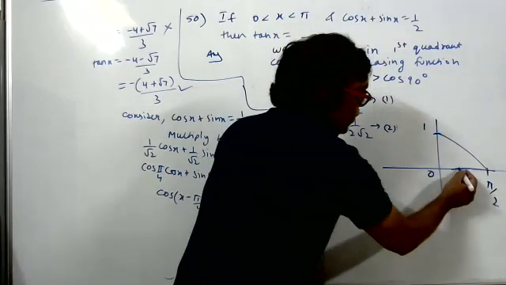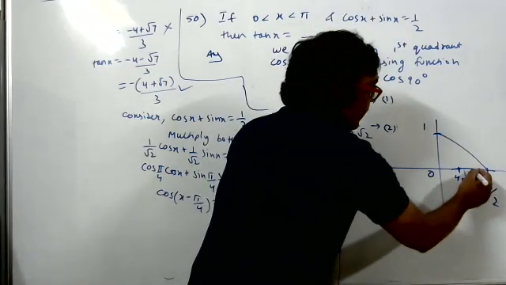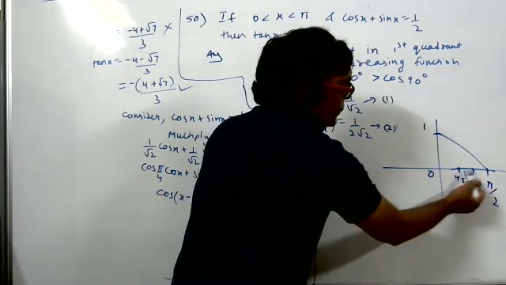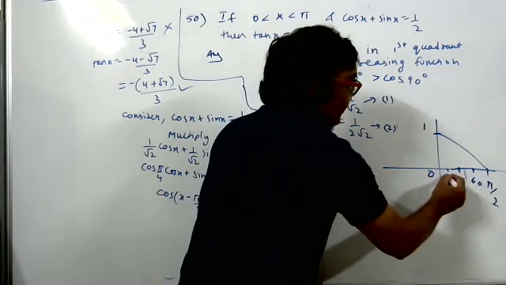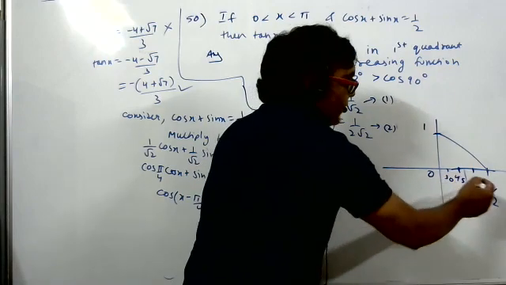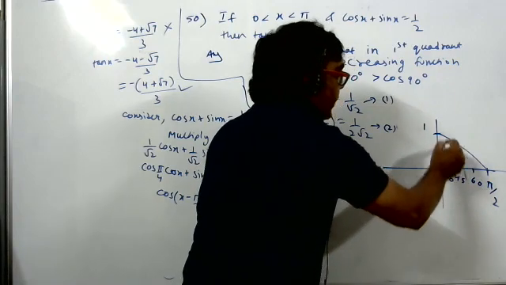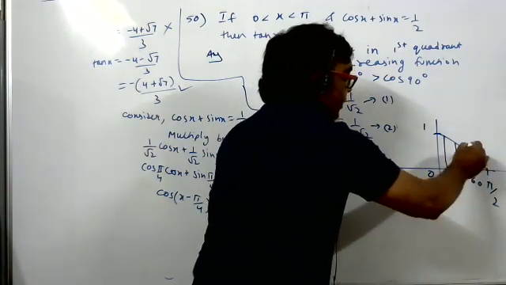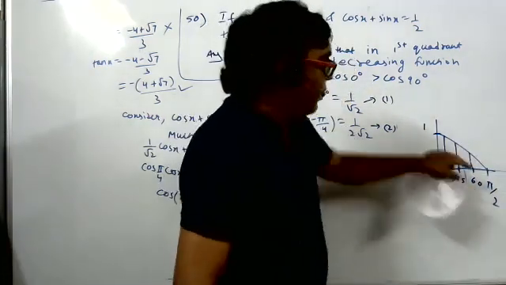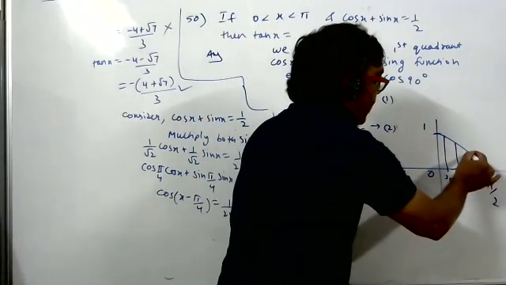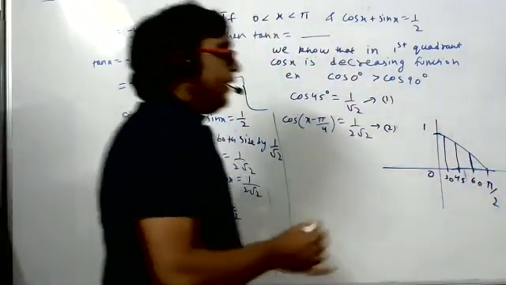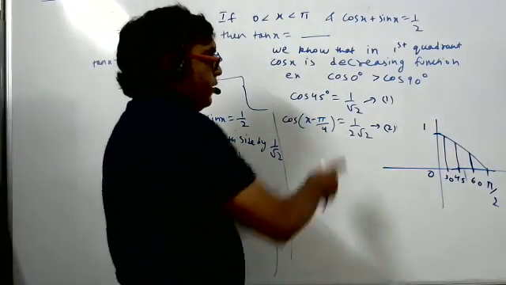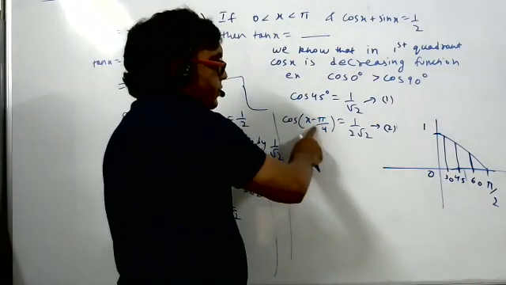Suppose this is 45 degree, here it is 60 degree, then 90 degree, 30 degree. These are the values of x. The value of y will be on the curve. See where the line is shorter. As the angle increases, the y value, the length of the line, decreases. This means if the y value is decreasing, the angle is more.